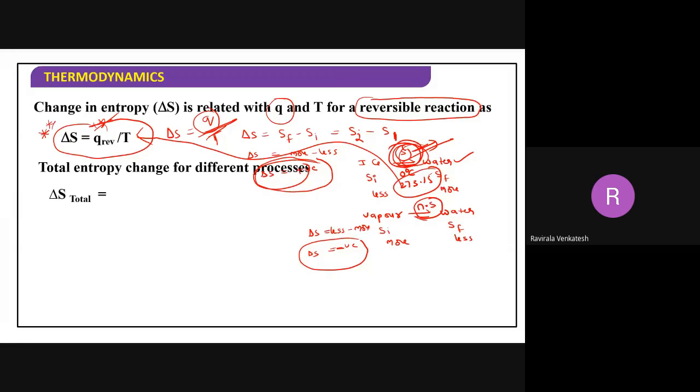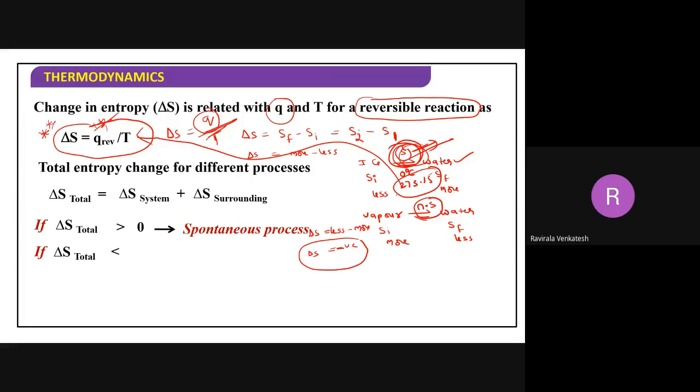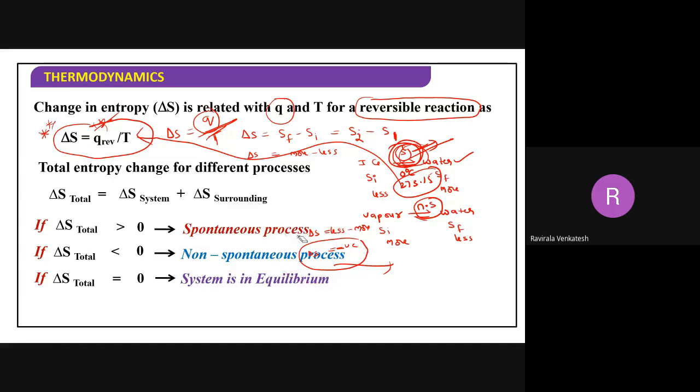Next, the total entropy change for a process is always equal to system plus surrounding, or universe, you have to consider. Total entropy is the change in the entropy of system plus the change in the entropy of surrounding. Now, if total entropy is positive, then it will be a spontaneous process. If total entropy is less than 0, that means negative, that will be a non-spontaneous process. If total entropy is equal to 0, then you can say the system is in equilibrium.